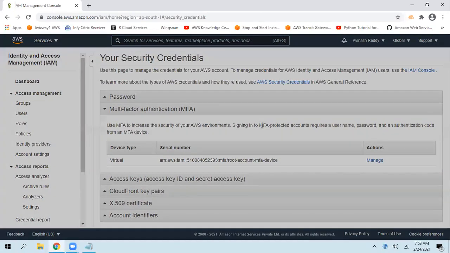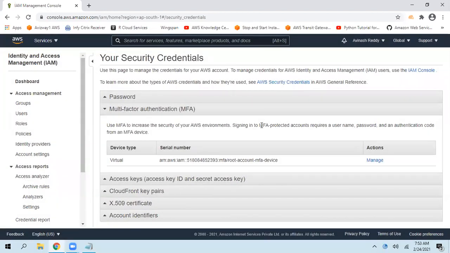Avinash, one small question from my side. Is there any possibility to get the dropped items, resources, or something like that? Similar to the recycle bin in our Windows system, is there any possibility to recover the items which we dropped accidentally? Okay, so that depends on the service we are using. But we really don't have such options for all the services. But we can restrict that IAM user from performing that action.